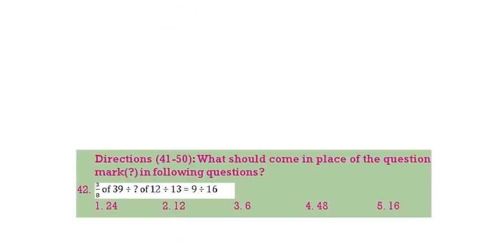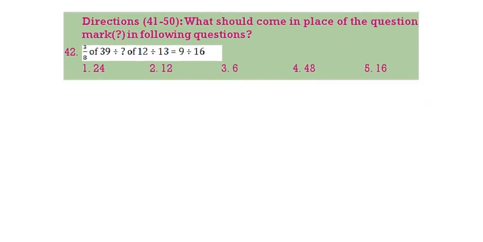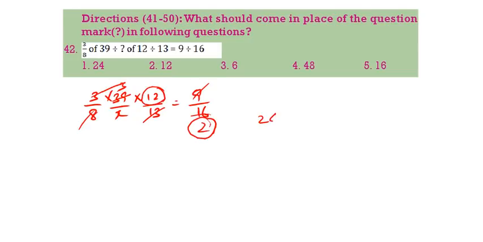Next question. 3 by 8 of 39. See here. 3 by 8 into 39 by x into 12 by 13 is equal to 9 by 16. Now do the cancellation. 13 ones, 13 threes. 3 into 3, 9. 9, 9 cancel. 8 ones, 8 twos. Now we are left with 12 and 2. That is 24. 1 is the correct answer.